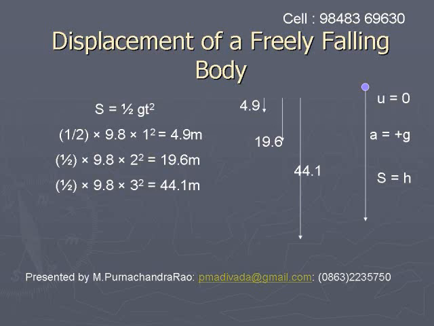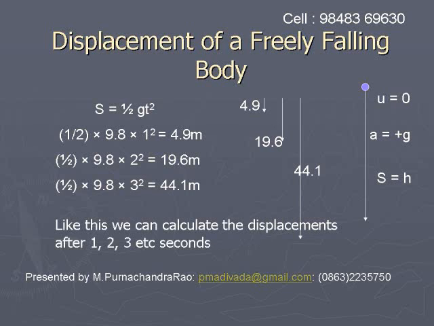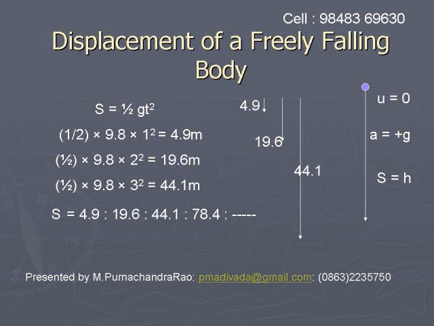The displacement in 3 seconds is half into 9.8 into 3 square, that is 44.1 meters. Let us try to find the ratio of these displacements. The ratio will be 4.9 is to 19.6 is to 44.1 is to 78.4 and so on.